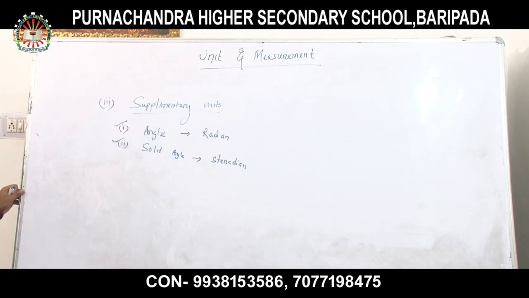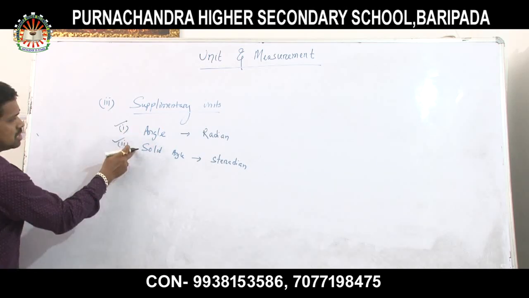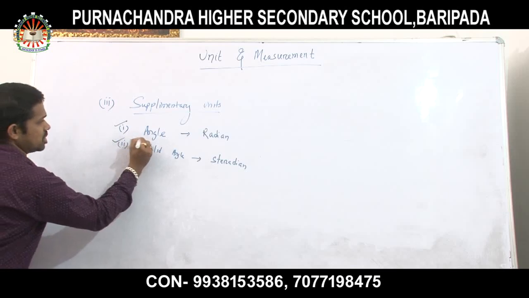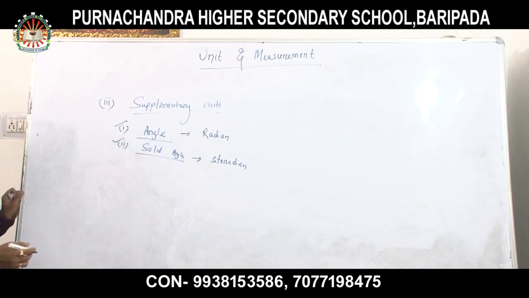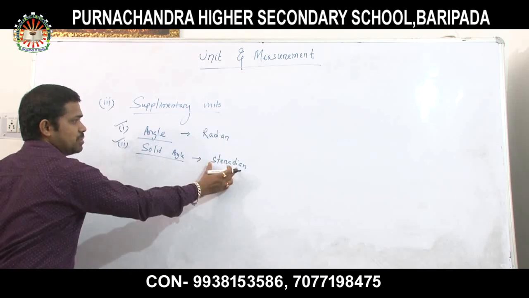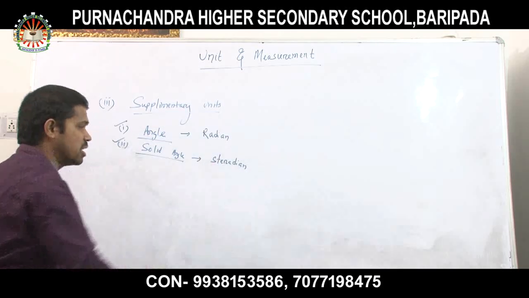These are the 2 supplementary physical quantities. First one is your angle, second one is the solid angle. The angle has unit radian, and the solid angle has unit steradian. Remember that.